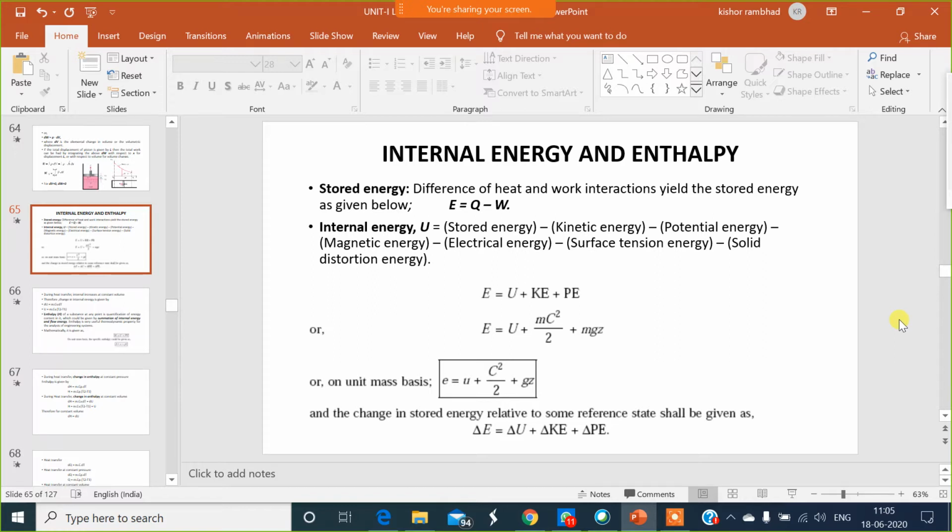We are supplying the heat. First the temperature of the water starts increasing. When the temperature of water reaches the boiling point, then water will convert into steam, and after that the piston will move in the upward direction.